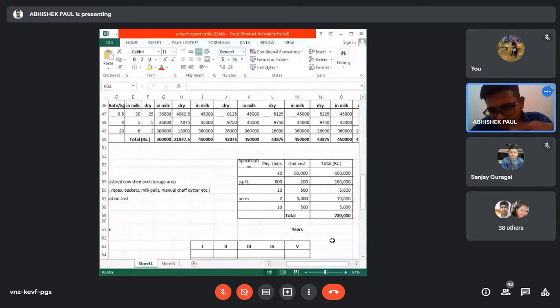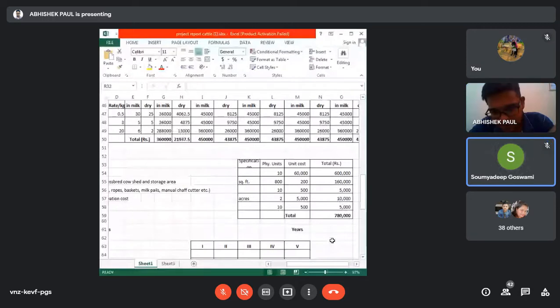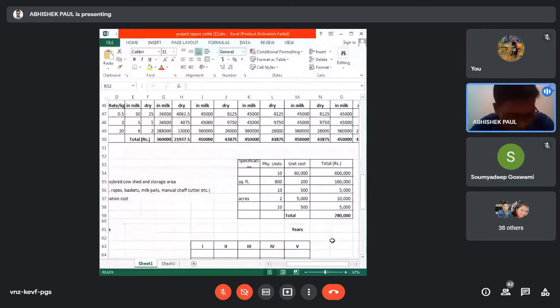35 meter square. Somadev is answering 35 meter square. Okay, so 35 meter square is for the standing place for the animal.